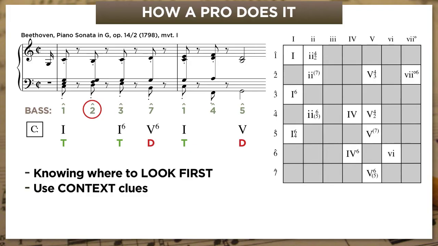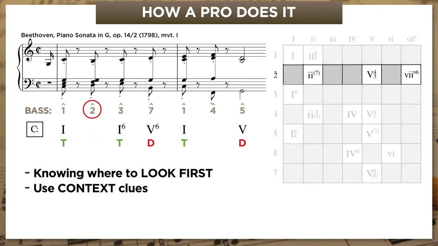So when scale degree 2 is in the bass, it could in theory support either a predominant chord, 2-7, or just root position 2, or one of several dominant function chords, okay? But look at the context. This chord is surrounded by tonics, so it can't be a predominant, because if it were, it would go to a dominant. So we know we have a dominant chord here.